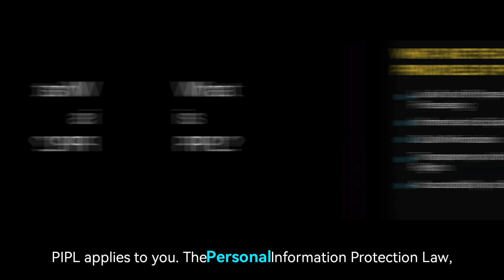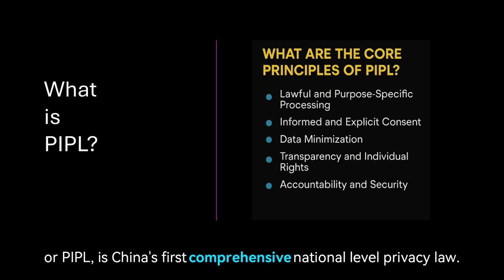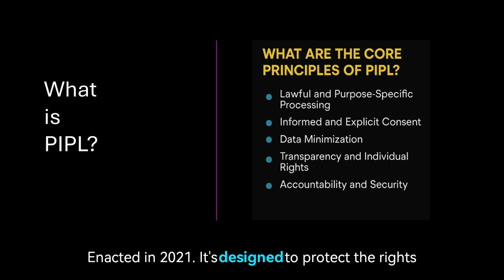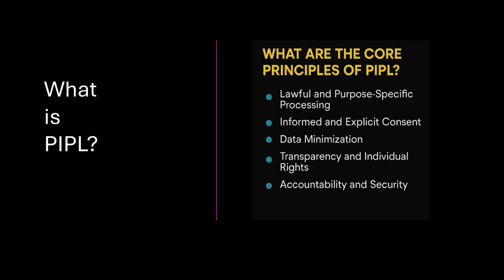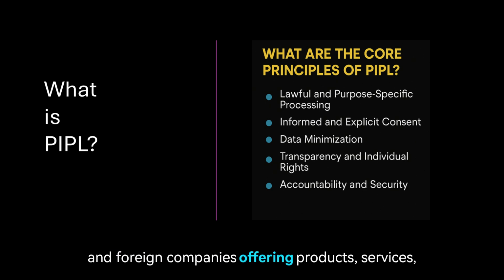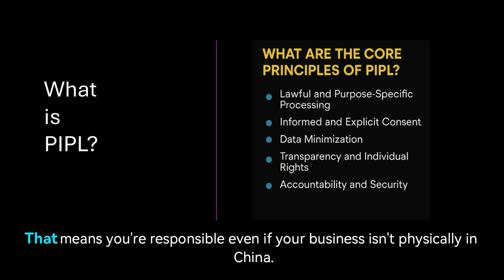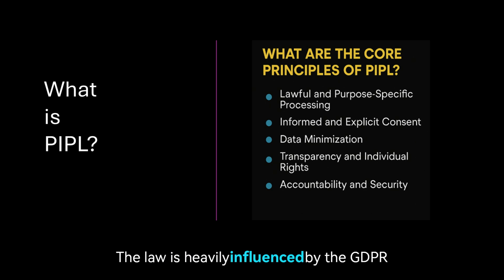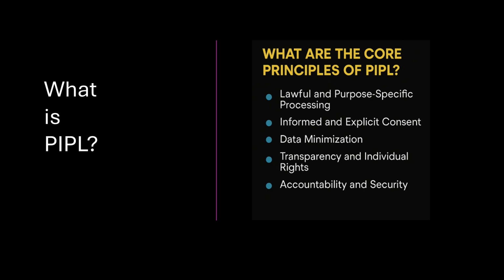The Personal Information Protection Law, or PIPL, is China's first comprehensive national-level privacy law, enacted in 2021. It's designed to protect the rights and interests of individuals regarding their personal information. PIPL applies to organizations inside China and foreign companies offering products, services, or tracking behavior of individuals in China. That means you're responsible even if your business isn't physically in China.